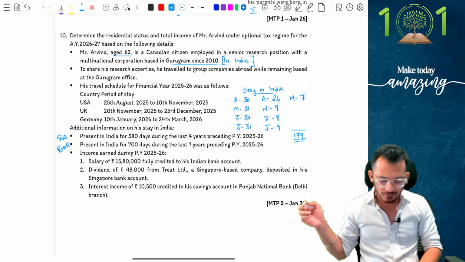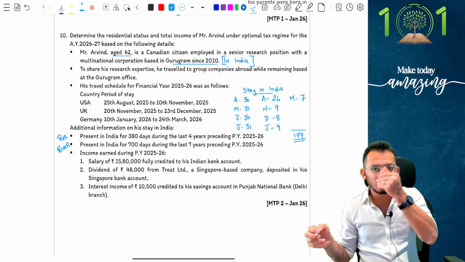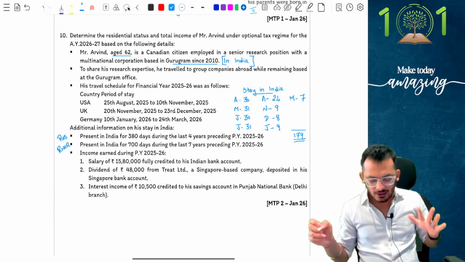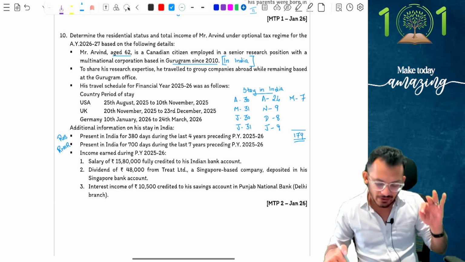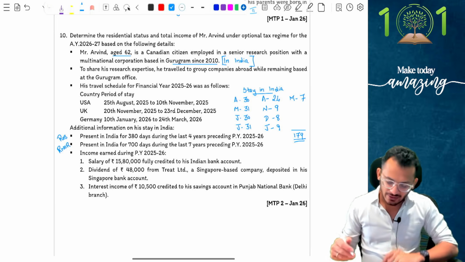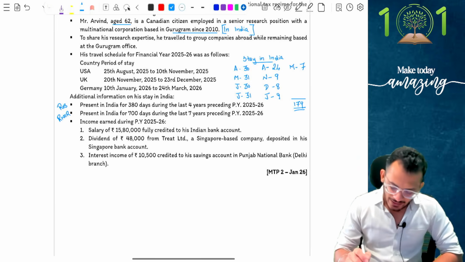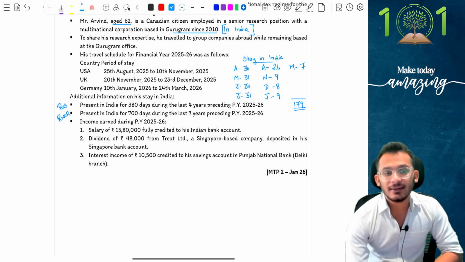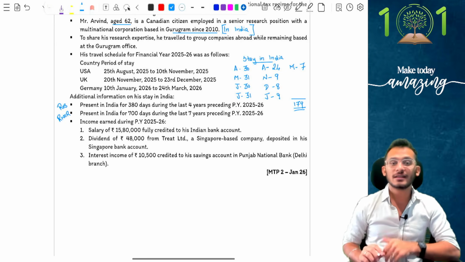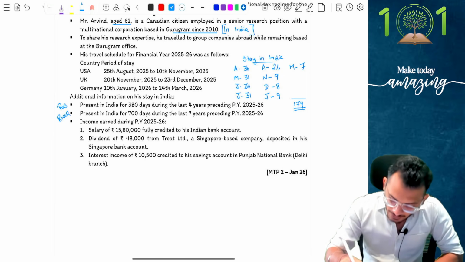Yes, I have now confirmed myself to be RNOR, and that is what the facts are. With my confirmation of RNOR, now I need to check my income statement. Question says you need to find the total income. Income received as follows. Salary of 15,80,000 fully credited to his Indian bank account. Now, 15,80,000 credited to Indian account, which means income is received in India, and therefore this becomes taxable.